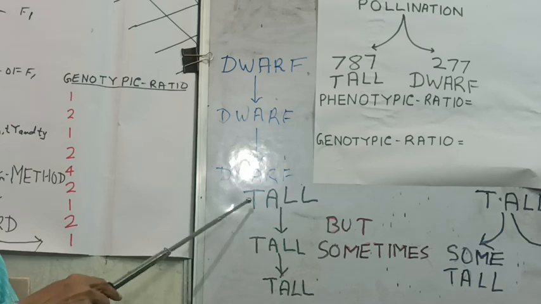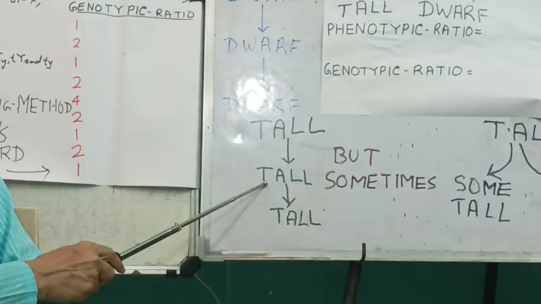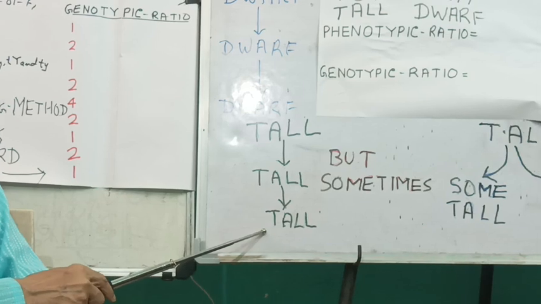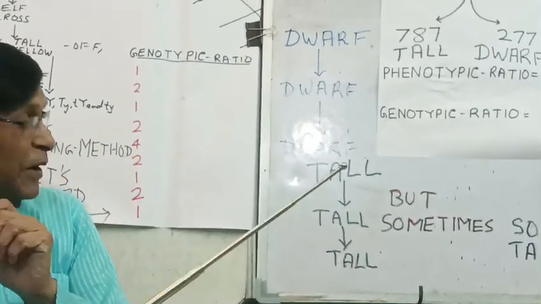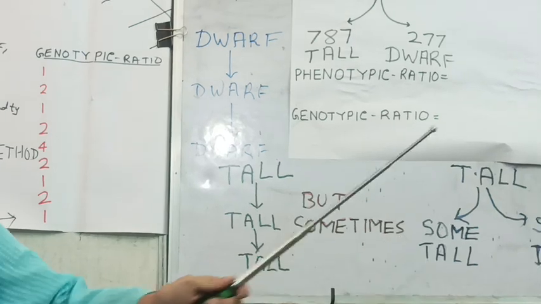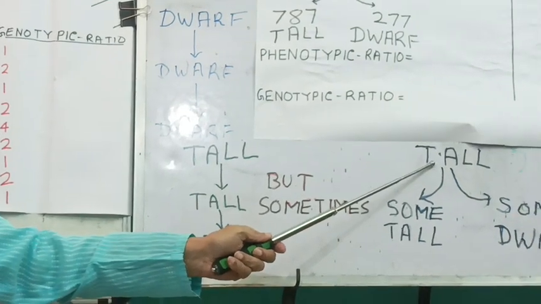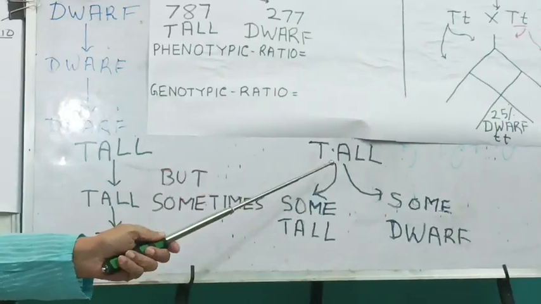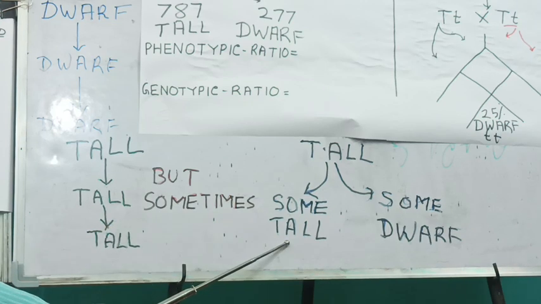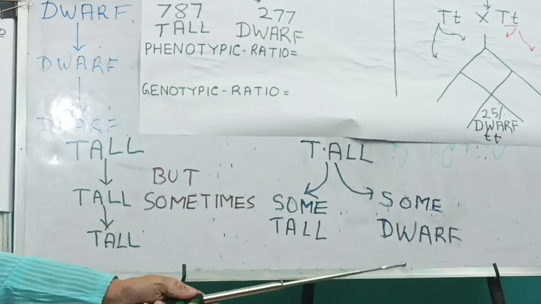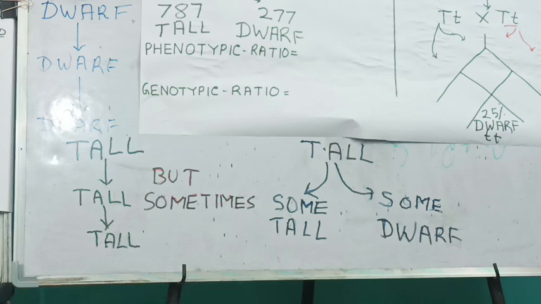Similarly, tall plants after self-pollination gave tall individuals. Again after self-pollination they gave tall individuals. This was simple. But sometimes when self-pollination was done in a tall individual, then some tall individuals were obtained and some dwarf individuals were also obtained.